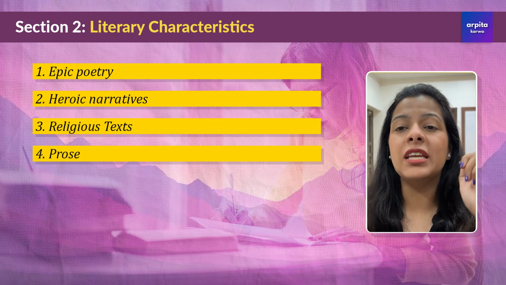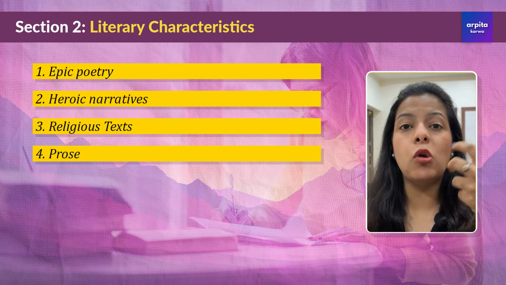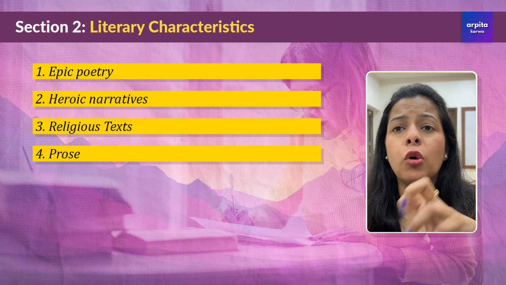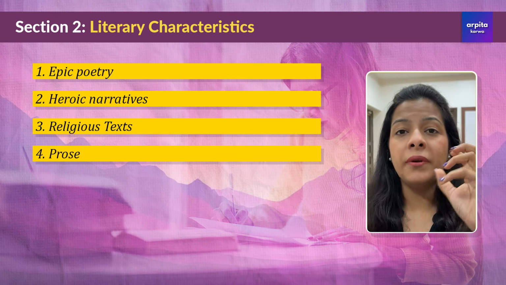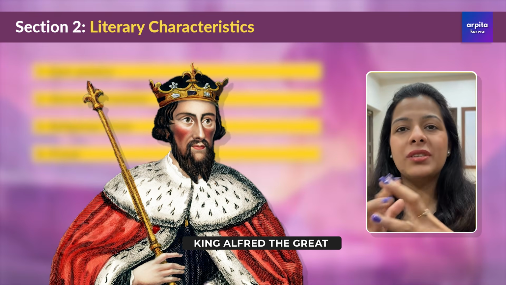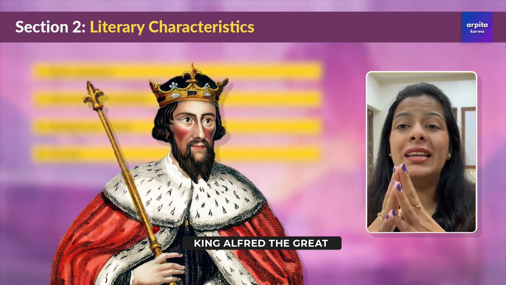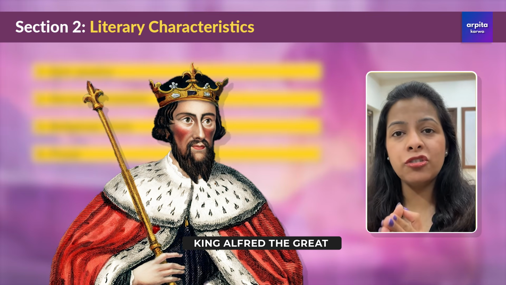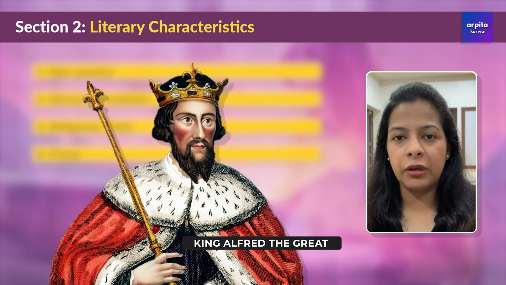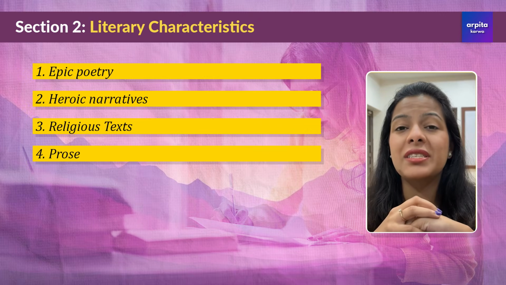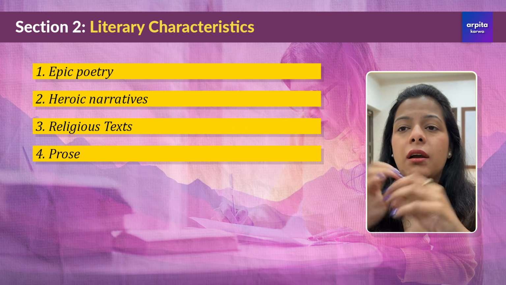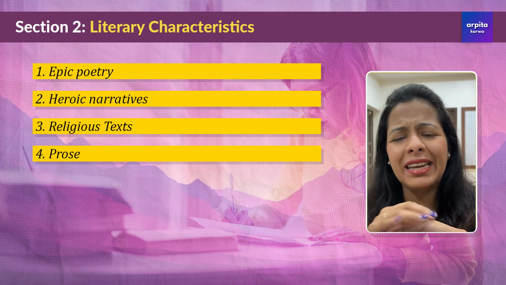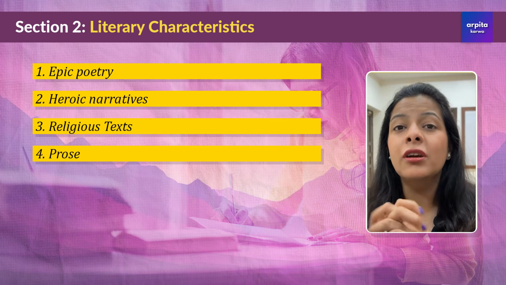And last, we have something in prose. So far, we have been talking about poetry that was written during this period. But then there was something also in the domain of prose writing, and that was done by King Alfred the Great, an Anglo-Saxon king who played a key role in promoting literature during this time. He translated important Latin texts into Old English to make them accessible to general people. One of his most notable contributions was the Anglo-Saxon Chronicle, which is a historic record of events from that particular period. And his efforts greatly enriched Anglo-Saxon prose literature during that time.